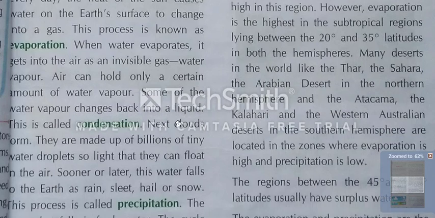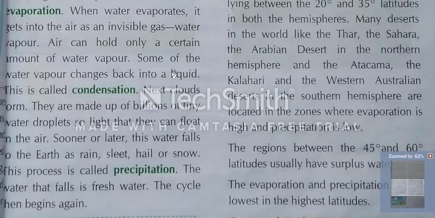Next, clouds form. The clouds which you see in the sky are made up of billions of tiny water droplets, so light that they can float in the air.